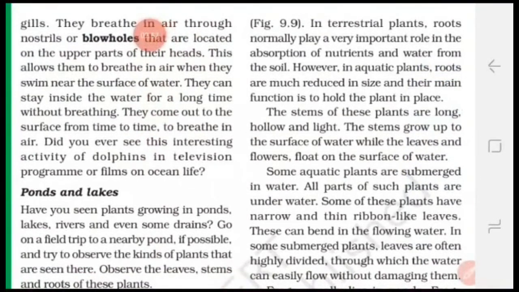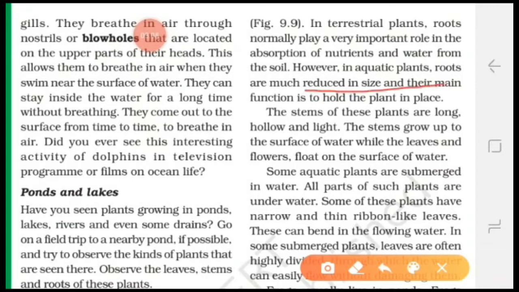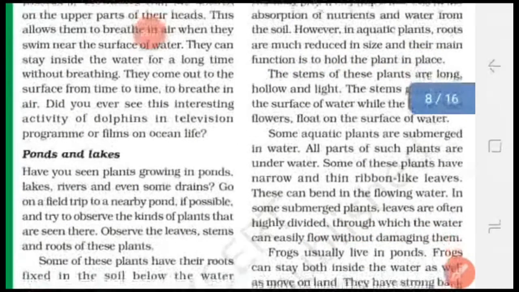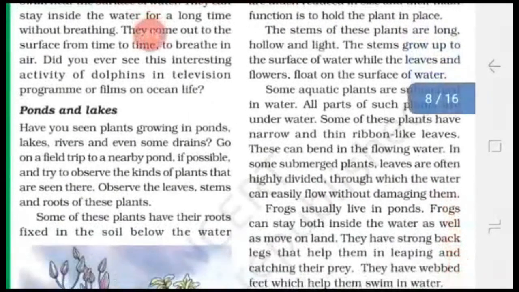What is the function of root? To absorb water and nutrients from the soil. But in aquatic plants, roots are much reduced in size. Their main function is to hold the plant in that place. Okay. The stem of these plants are long, hollow and light.